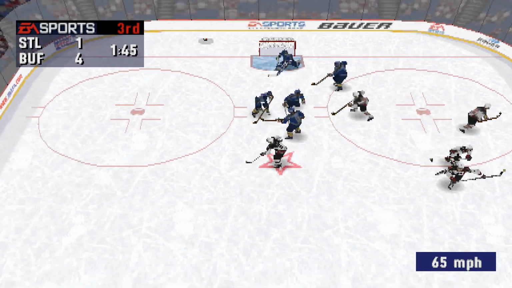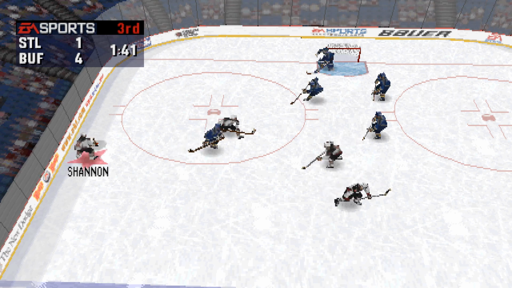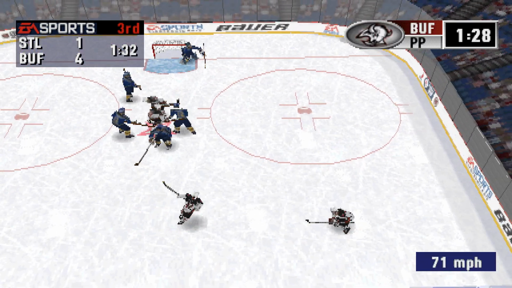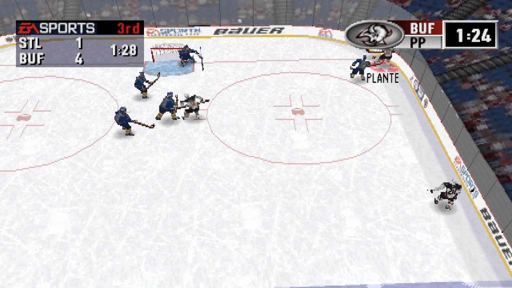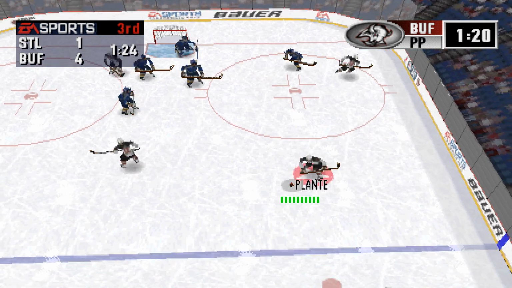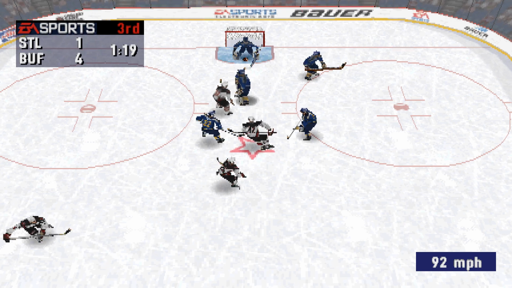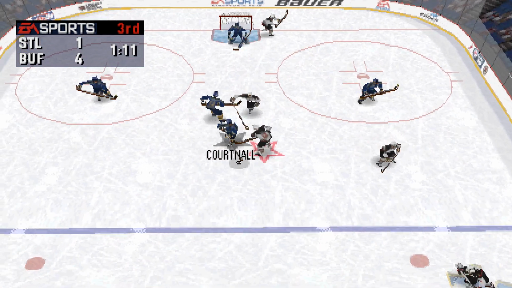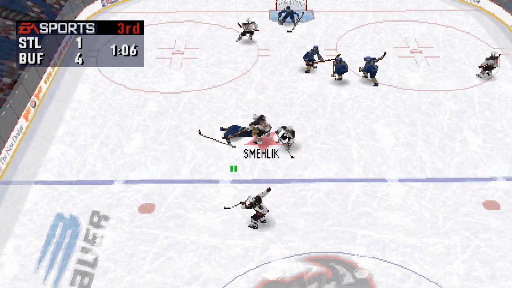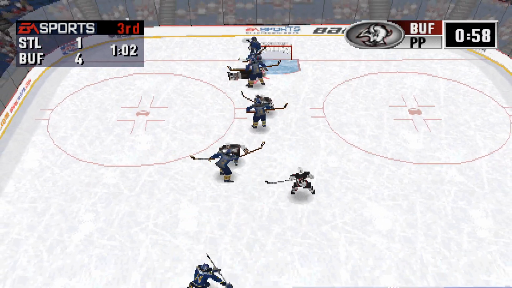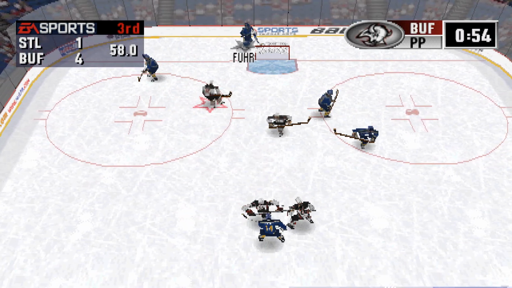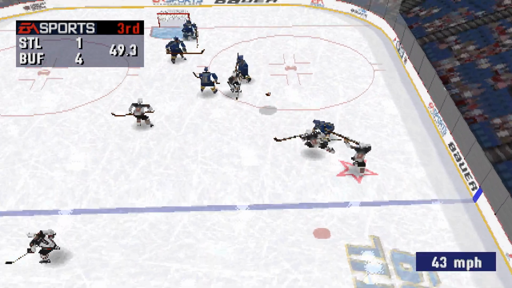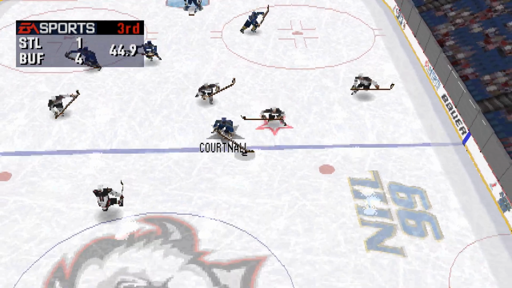And they dropped the puck. Buffalo won the draw. To Schmelik. Schmelik shoots! Buffalo needs to get a fresh line out there. Plant shoots the puck. Fuhrer then made the save. To Courtnall. Buffalo having success at both ends of the rink in this game. Last minute of play in the third period. Quick shot on goal by Schmelik.